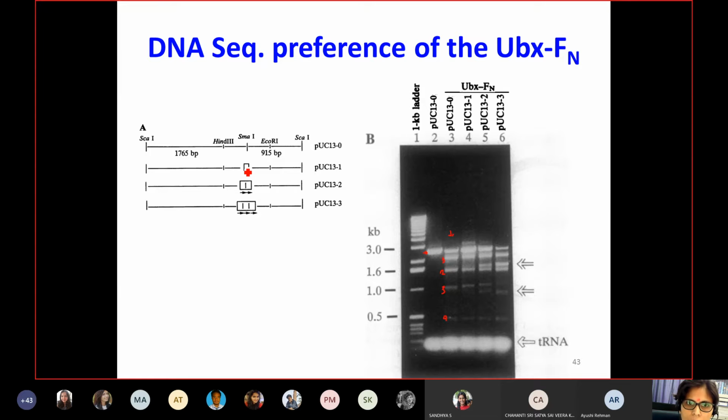So when you increase the binding sites, for example, this is one binding site, then 2 and 3, you are expected to see fragments coming up at this position, this position, and here at this position. Similarly, with the increase of binding sites, you see an increase in the fragments coming at the 1.9 as well as 0.9 position. So that means one can actually use the FOC1 cleavage domain and link it to any sequence of our preference to have site specific cleavage.